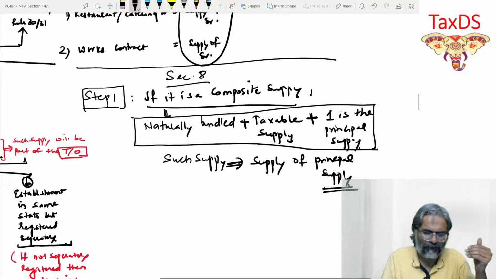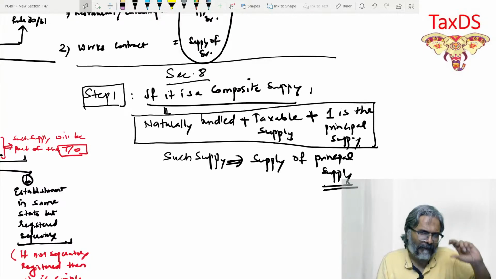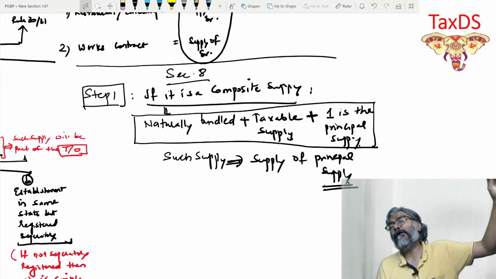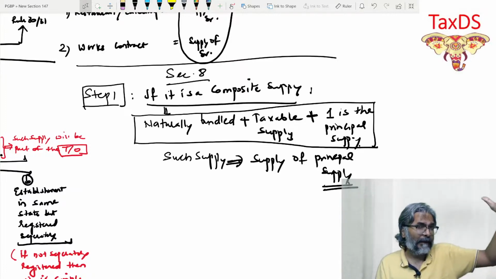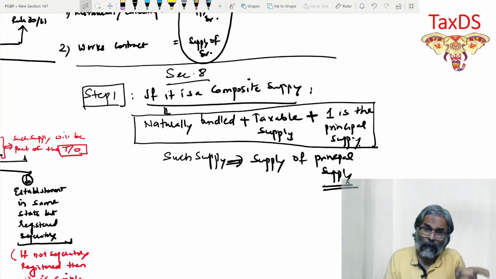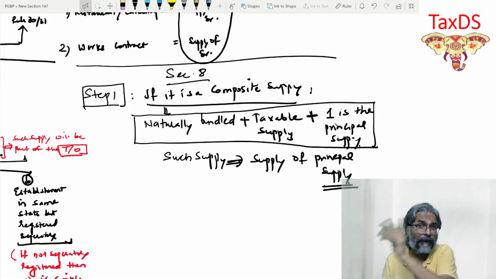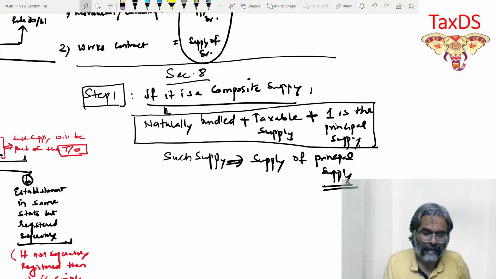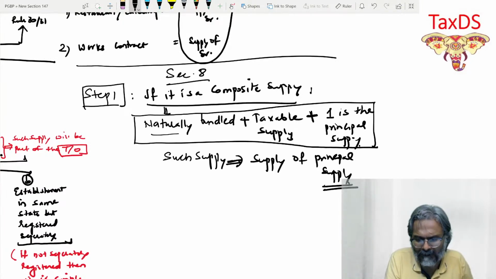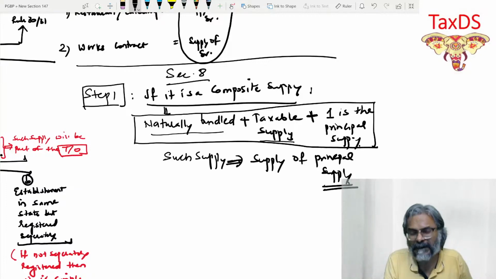And that being the situation, the identification of this bundle would be with what? It would be considered as a supply of the principal supply. And accordingly, whatever is the rate of GST applicable to the principal supply will be applicable on this particular composite. But if it is not a composite supply, how do you say that it is not a composite supply? One of the points in this equation is breached.